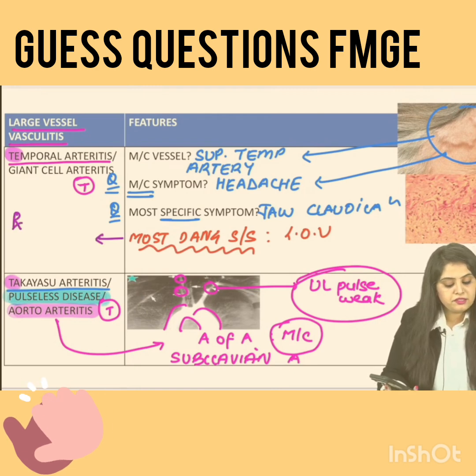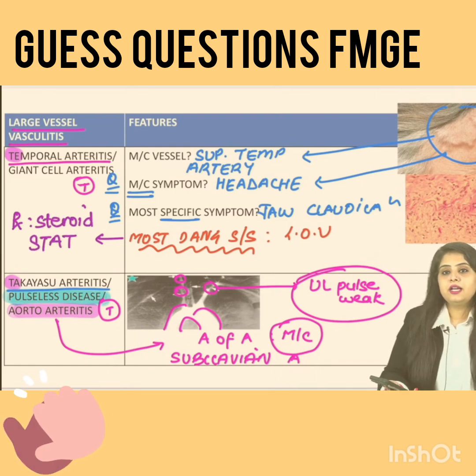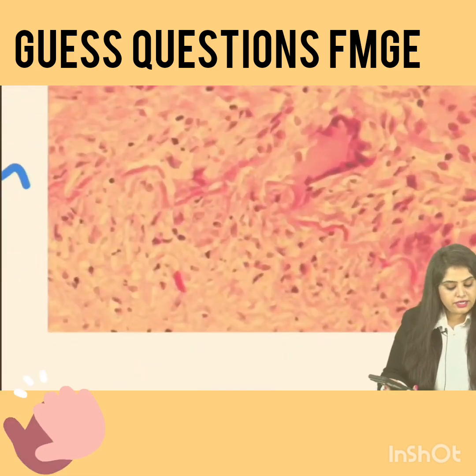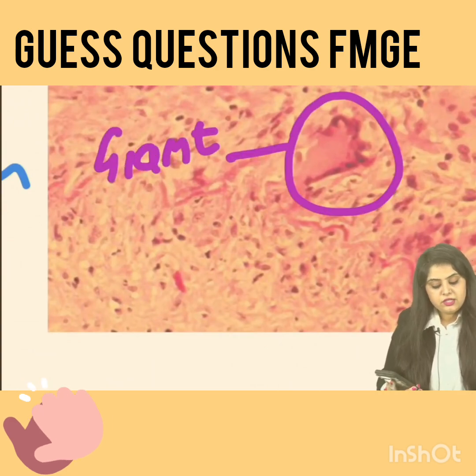So what is the treatment in medicine that you give? Do you wait or do you start steroids ASAP? When the patient comes, if I have a clinical suspicion, start steroids. Don't wait for any report. Don't wait for the pathologist. Don't wait for any other person. Start steroids. I want to save the vision. I don't want loss of vision. So definitely temporal arteritis is understood. And of course, why did we call it giant cells? Because what I see over here is going to be giant cell arteritis.